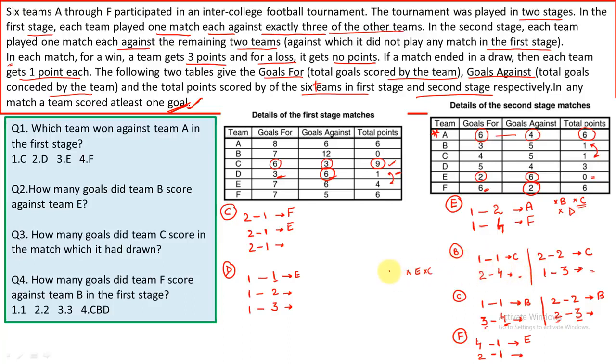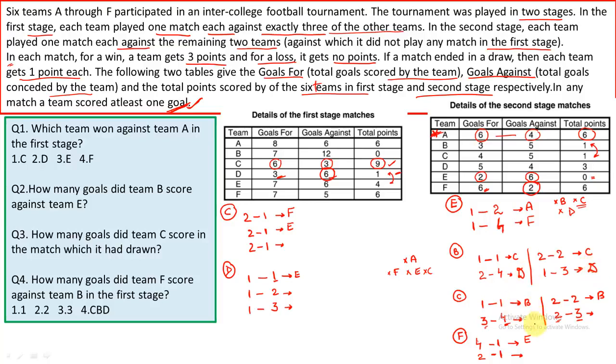Again B cannot play with F because we don't get the combination of 2 and 1 in both the cases. Also B cannot play with A because with whatever team A plays, A wins and the winning difference is always 1. So A cannot be there. The only team which is remaining is D, in both the cases.